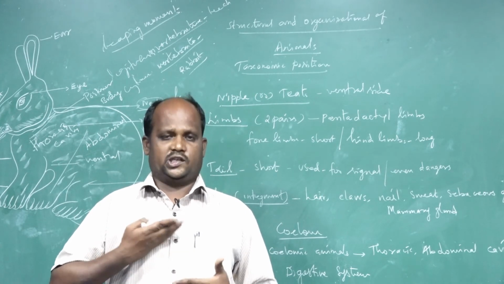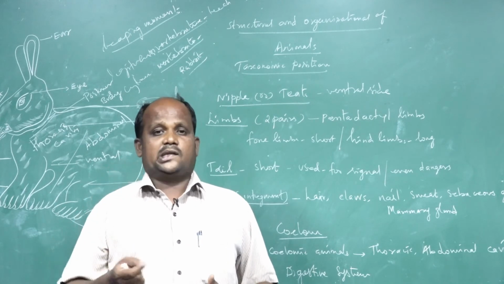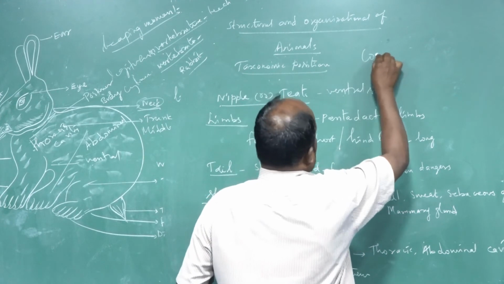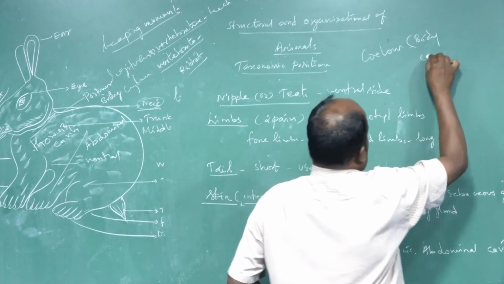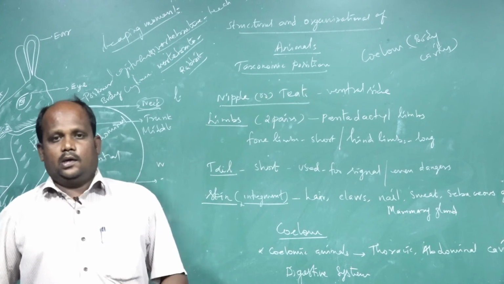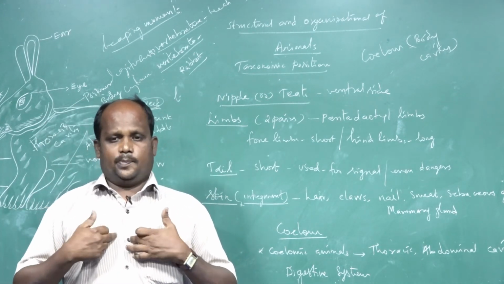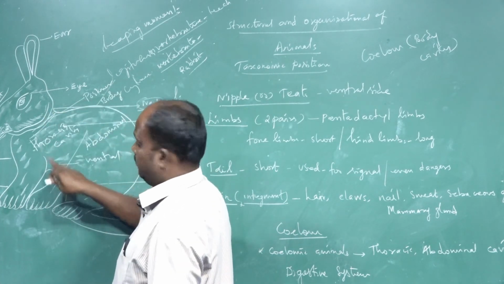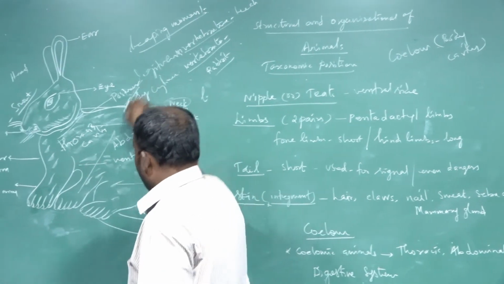The ventral part of the body is divided into two cavities because the rabbit is a coelomic animal. What is the meaning of coelom? Coelom means body cavity. So the rabbit is a coelomic animal. According to coelom cavities, animals are classified into two parts: the ventral part and the dorsal part. See, this is the dorsal part, this is the ventral part.